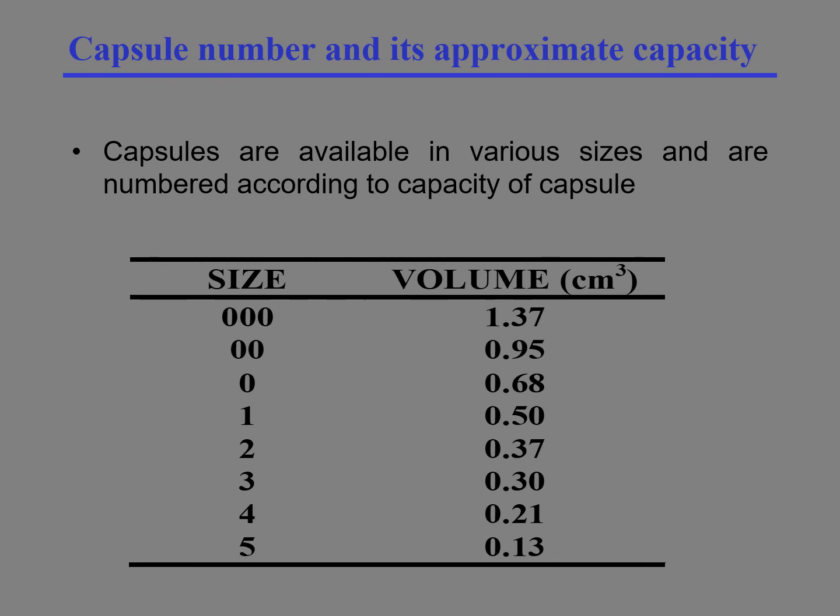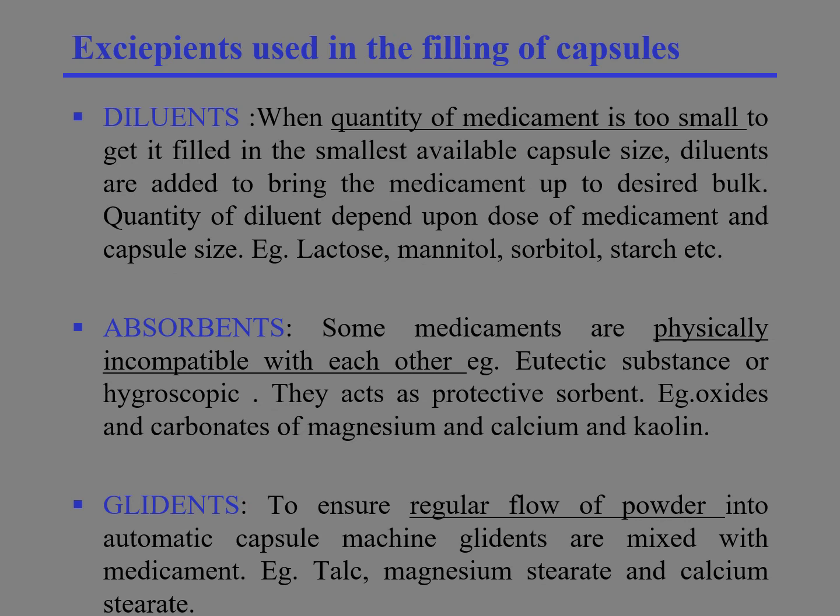Capsule number 3 contains 0.30 cubic centimeter volume. Capsule number 4 contains 0.21 and capsule number 5 contains 0.13 cubic centimeter volume.